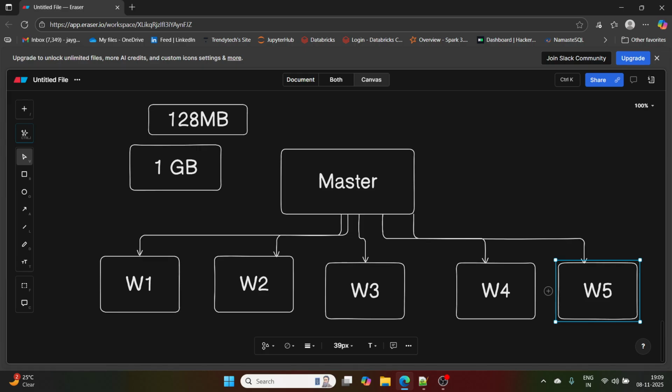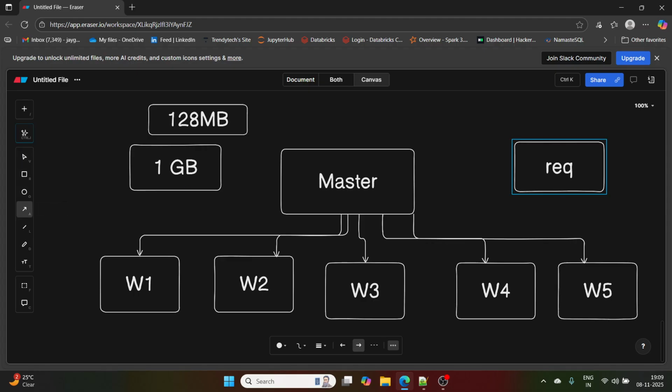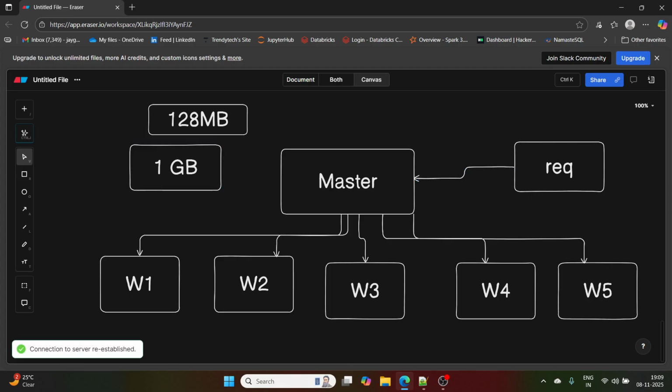Now let's say I want to retrieve it. Let's say the client is sending some request. It would be the reverse, so let me put it here. Let's say I'm sending some request, and now I want to read this file, and this file is stored in a distributed manner here.